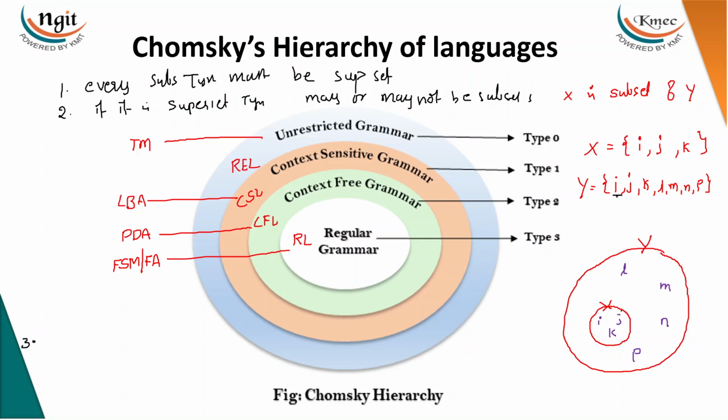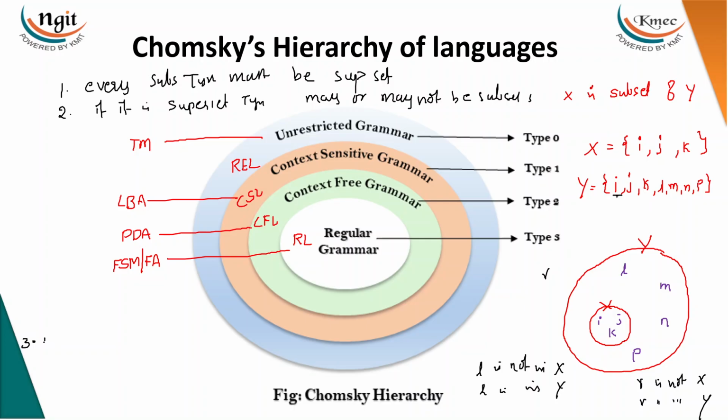See guys, if a language or a value or element is not in X, it may or may not be in Y. For example, take the first element L. L is not in X, but L is in Y. So if something is not in X, maybe in Y. You take another property like R. R is not in X, and of course R is also not in Y. R is somewhere else outside of Y, that we are not worrying about. Means if it is not X type, it may be Y type, may not be Y type. It may be in the Y set or may not be in the Y set.